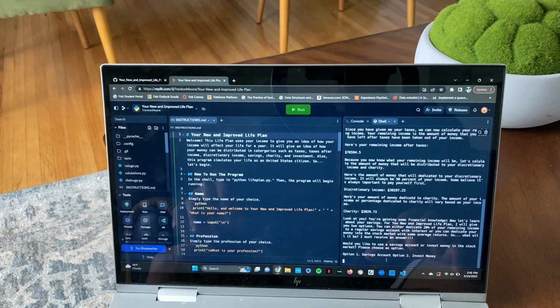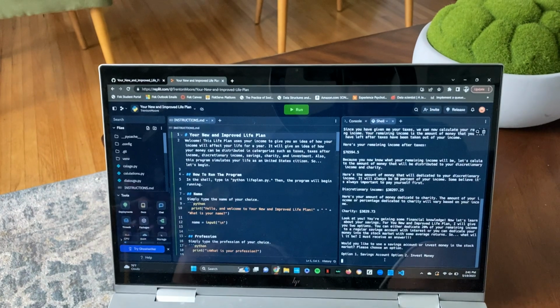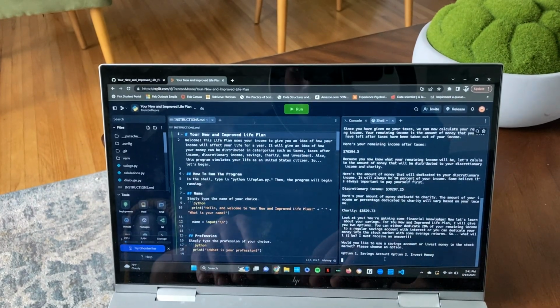Then it gives you an option for a savings account or invest. Personally, I'm going to do savings. So we're just going to type in the word savings.